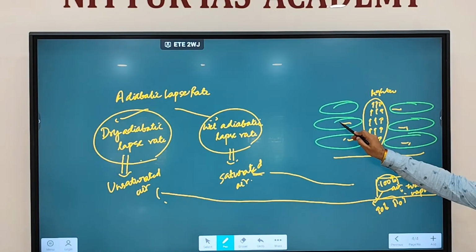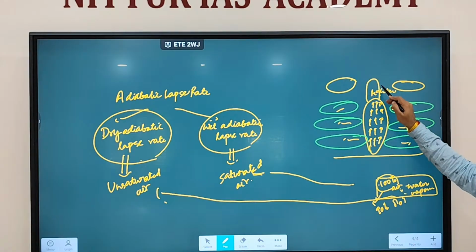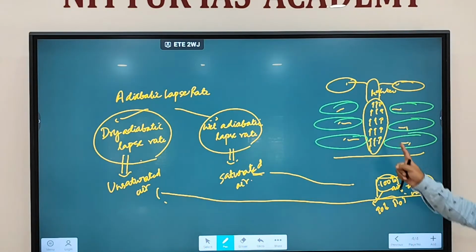Till the time it is lighter than the surrounding air, it will rise. You know that a less dense object floats over a more dense object. So if air is less dense, lighter in nature, it is going to rise up. At the point where its density becomes equal to the surrounding air, it will stop rising. Why is air rising up? Because it is less dense.